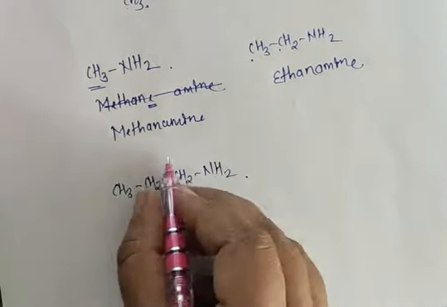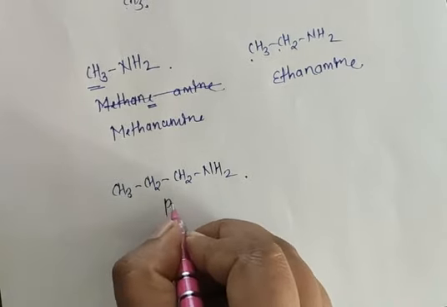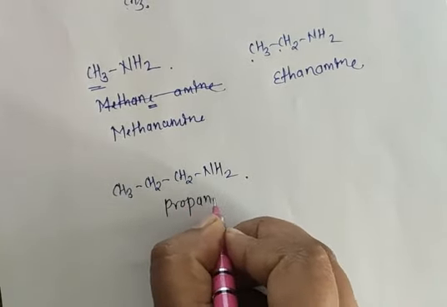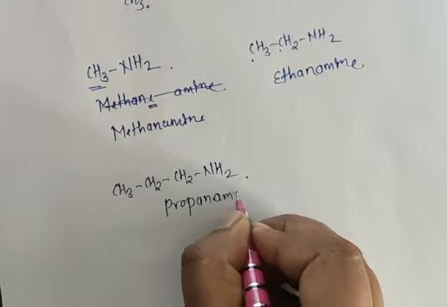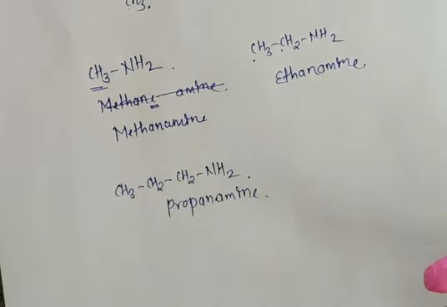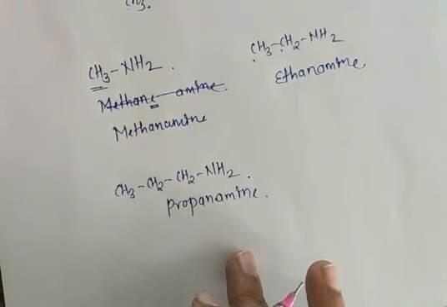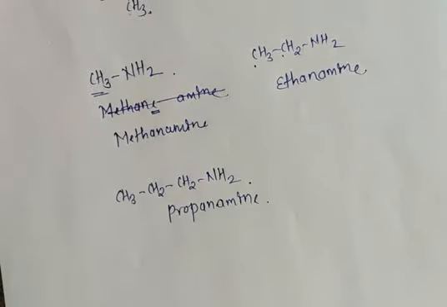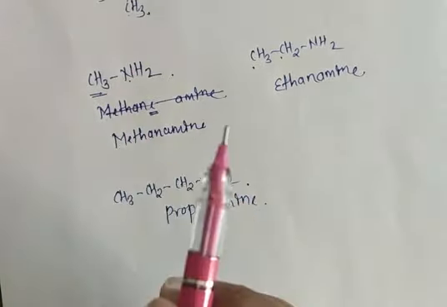So how many carbon atoms are present? 1, 2, 3. 3 means propane. But the last E is replaced with amine. So I am getting here propanamine. Okay. Now this is about your primary amines, meaning only one hydrogen is replaced with a carbon atom here.